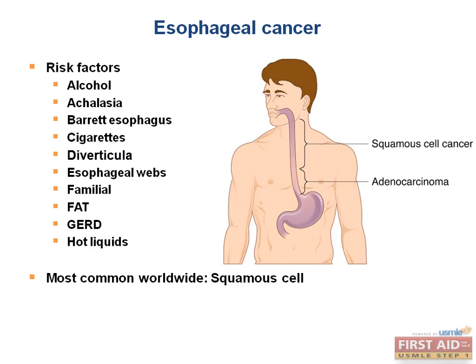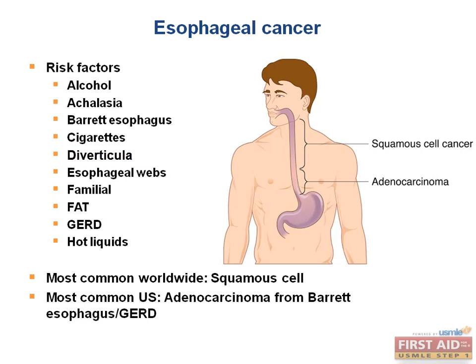Worldwide, squamous cell cancer is the most common because squamous cells are the usual lining of the esophagus. In the United States, what is the most typical risk factor? Well, in the US, the most typical risk factor is Barrett's esophagus from GERD. Once those cells have undergone metaplasia to intestinal columnar cells, the cancer that develops from them is adenocarcinoma. GERD is very common in the US, and the other causes are increasingly rare. So most cases are adenocarcinoma in the United States.